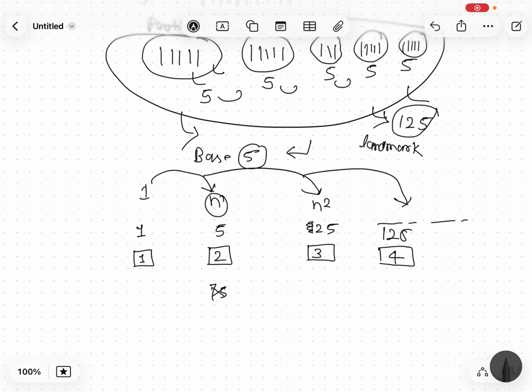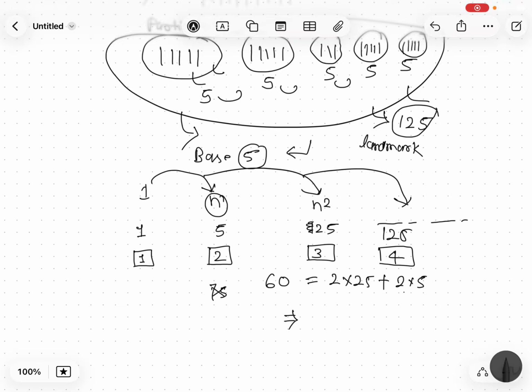So if you want to write, let's say, 60, you need to group them into the landmark numbers. It is less than 125, so you need to first find out how many 25s are there. There are two 25s, plus you remain with 10. Then you need to find out how many fives are here. Here two fives are there. Now you can write this number in this manner.